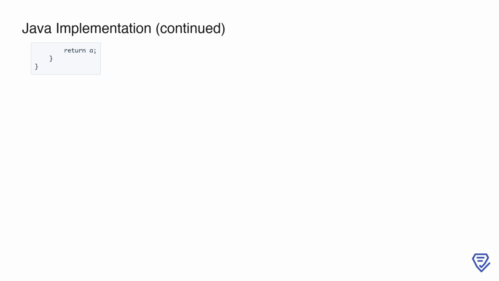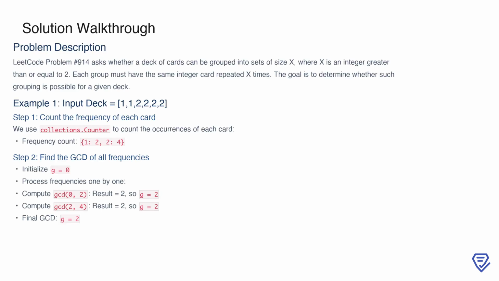This problem challenges us to determine if a deck of cards can be grouped into sets of size x, where x is at least 2, and each set contains identical cards. For example, with the input deck 1, 1, 2, 2, 2, 2, the first step is to count how many times each card appears. Using Python's collections Counter, we find that card 1 appears twice and card 2 appears 4 times, giving us the frequency count 1: 2, 2: 4.